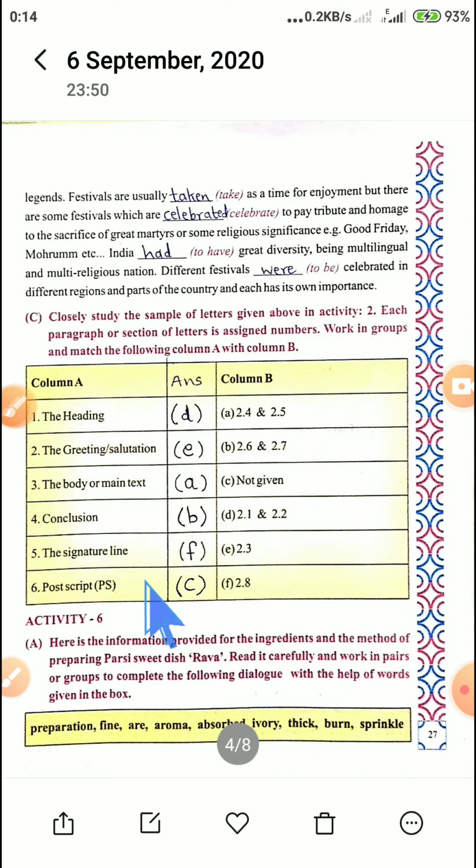And PS, students, I told you this letter is an informal letter, so PS is not there, so we have to write not given. Now students, I have explained this, but I'll explain each and every part in the letter section, right students? So let's begin.